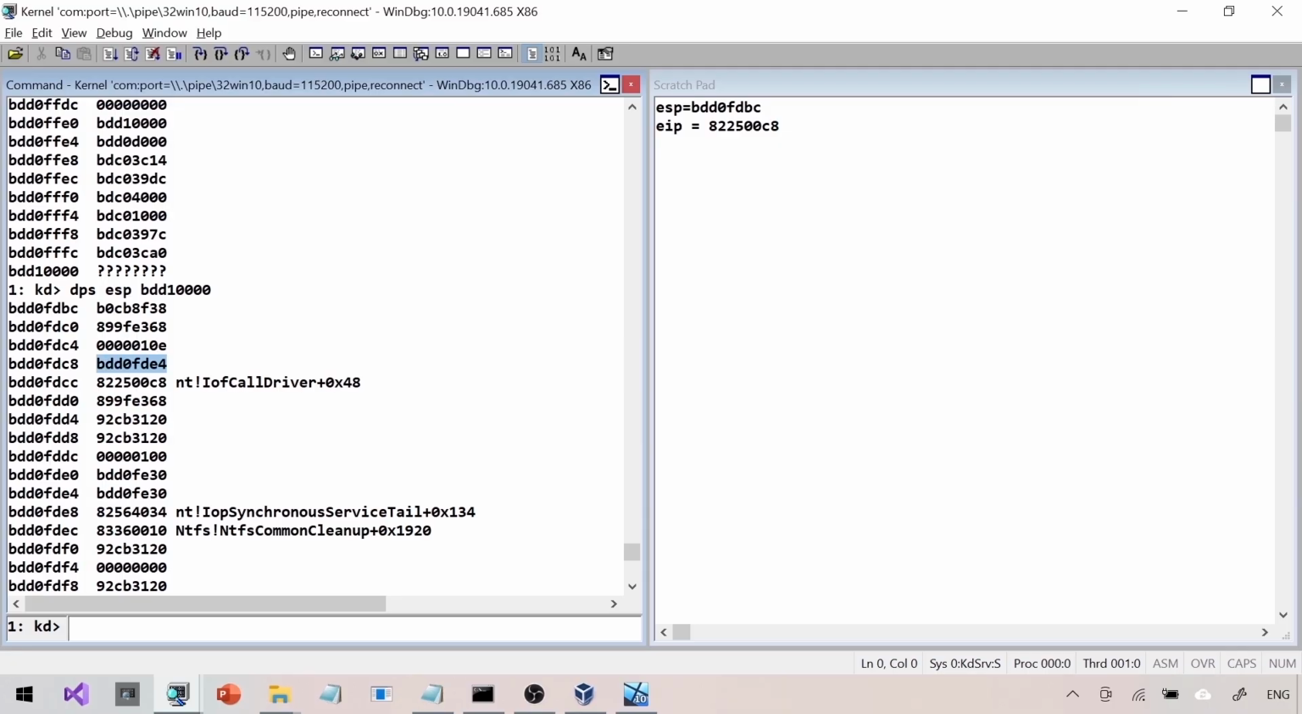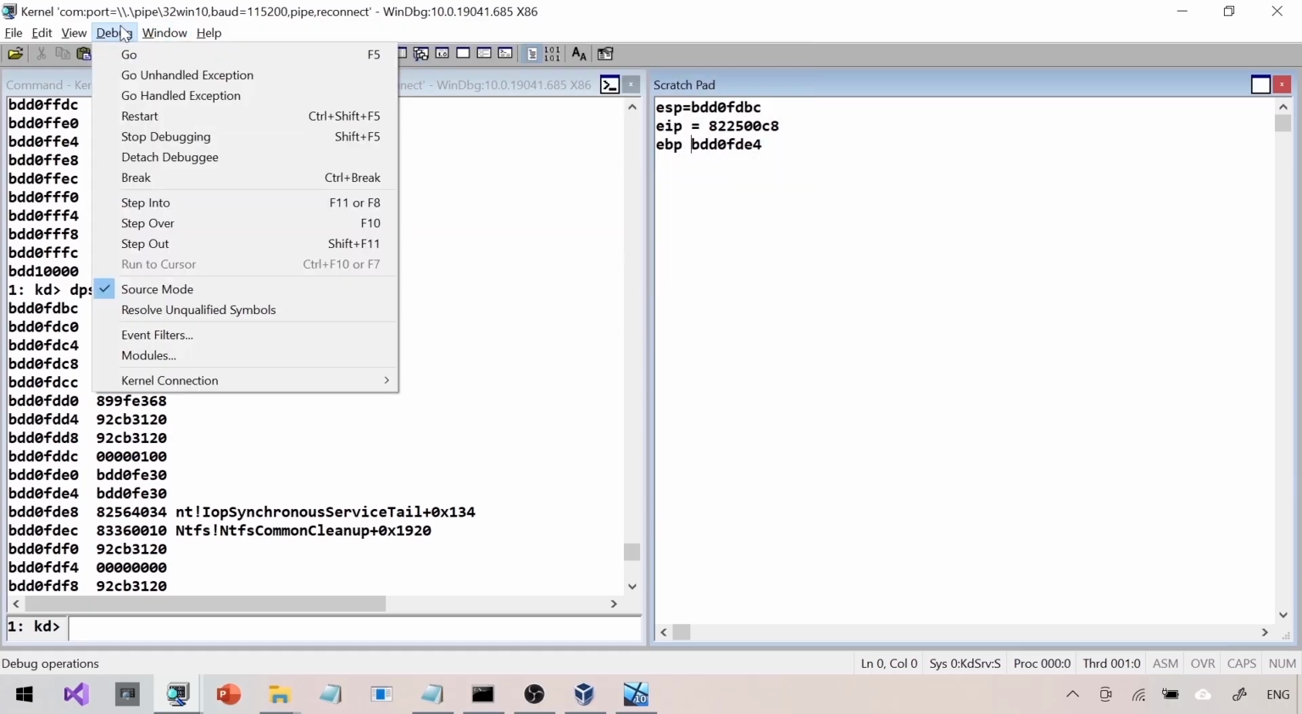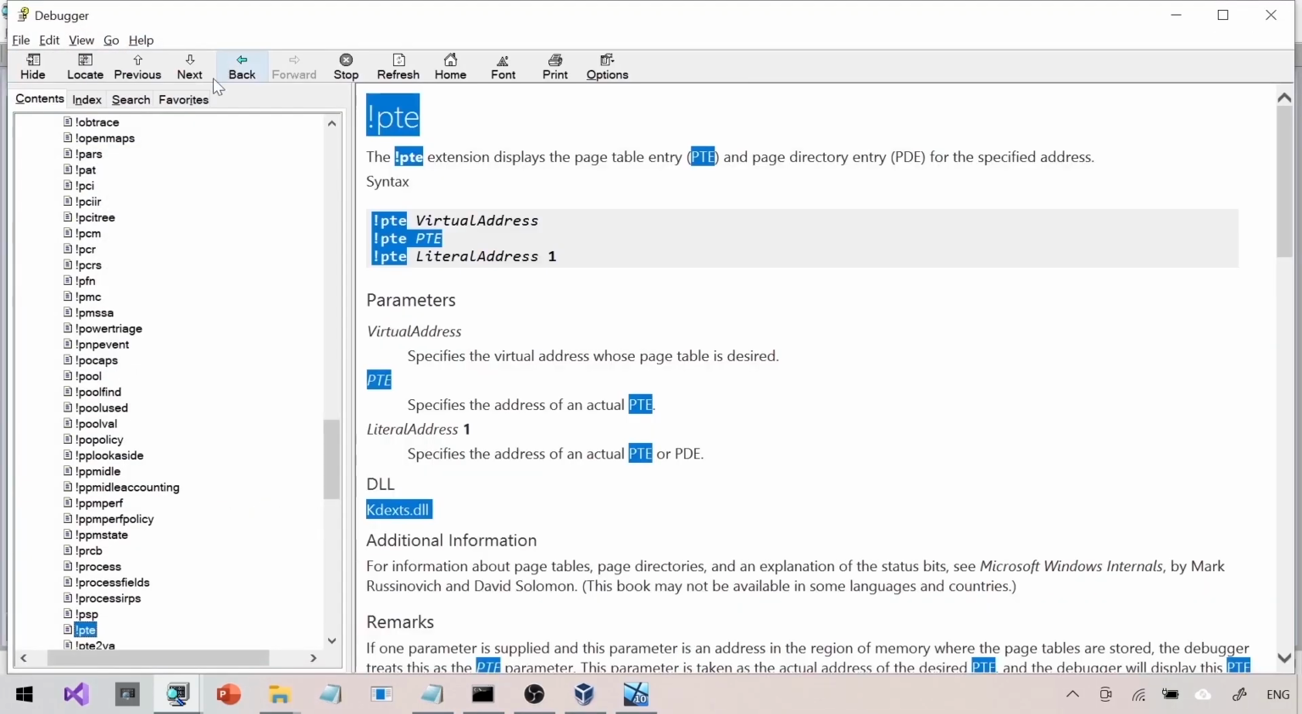The value on the top of that looks to me like a valid EBP because it is very close to the stack pointer. And if 82250C8 is a return address like I was assuming, definitely BDD0FDE4 could be a valid saved EBP. I could be completely wrong, but let's see. I'm going to select that value, BDD0FDE4, as EBP.